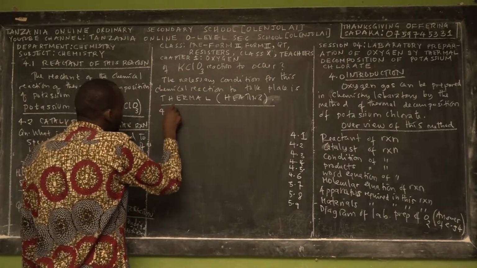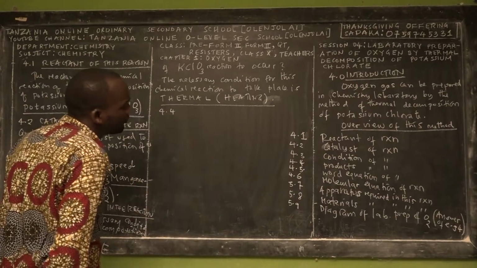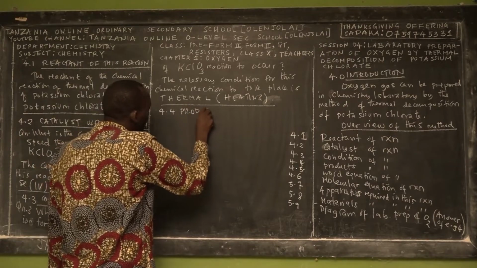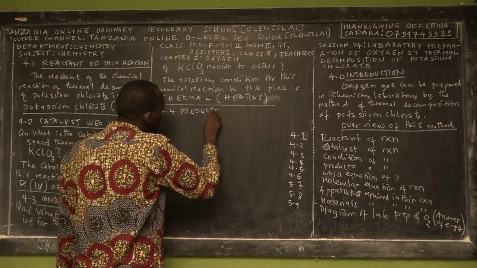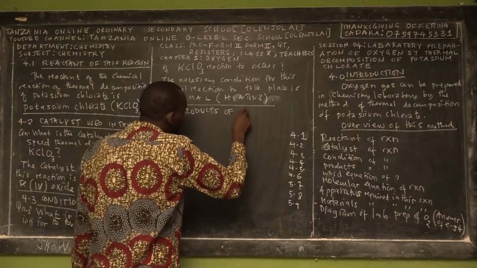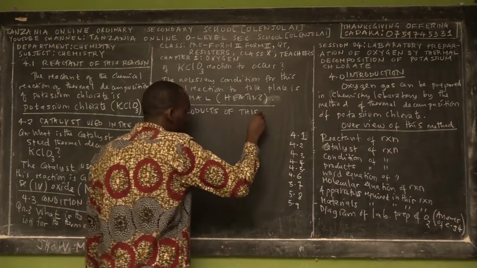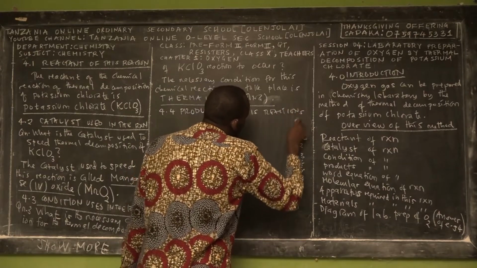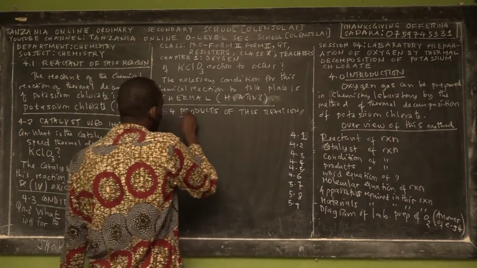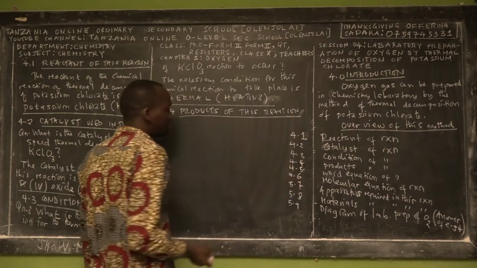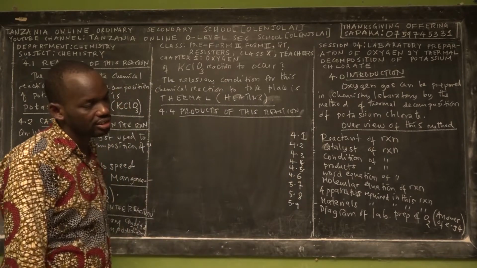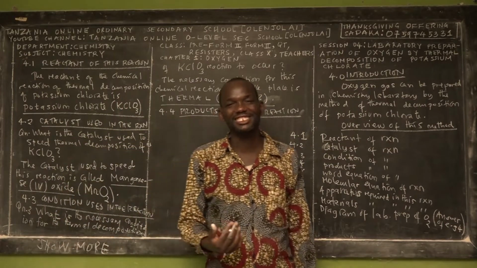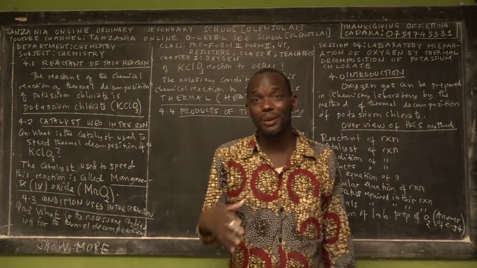So, in the first part of session 4, let us focus on the products of this reaction. What are the products of this reaction? We say the reactant of this reaction is potassium chlorate. When potassium chlorate undergoes thermal decomposition, it produces 2 products.